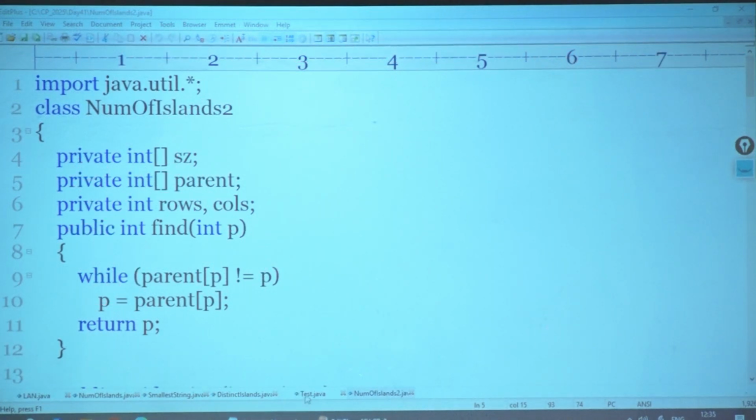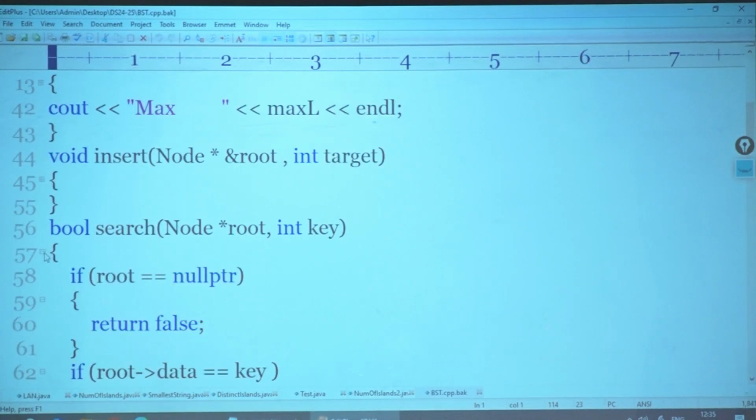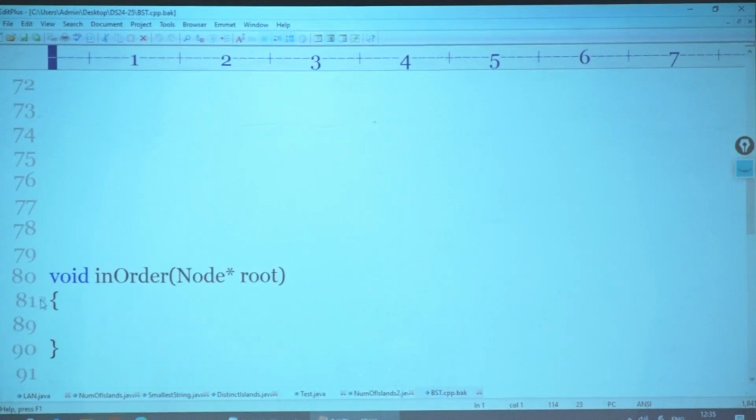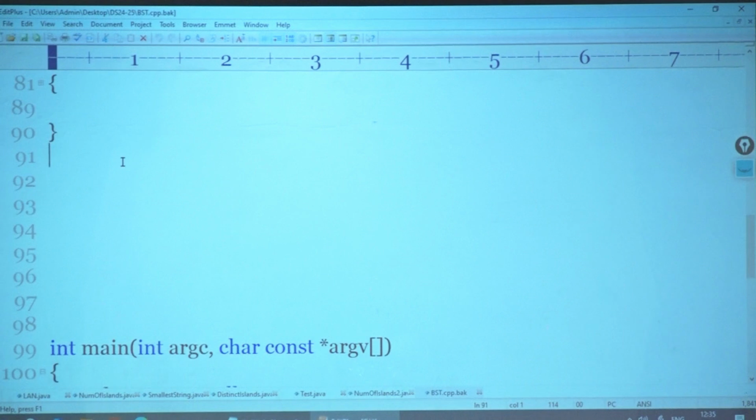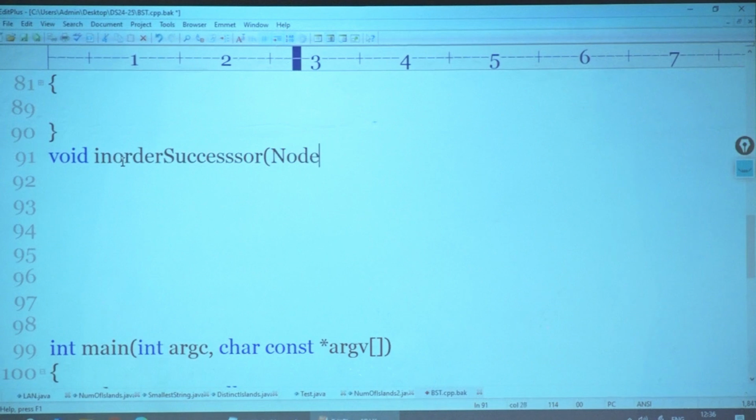Hide this right now. We have level, we have insert, we have search, we have in order traversal also. Now we will write over here void in order successor, where it's taking root, target, successor.